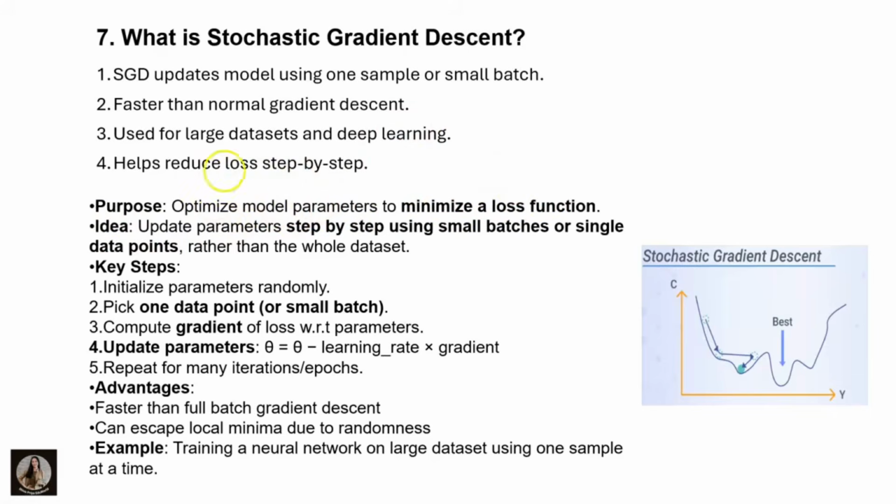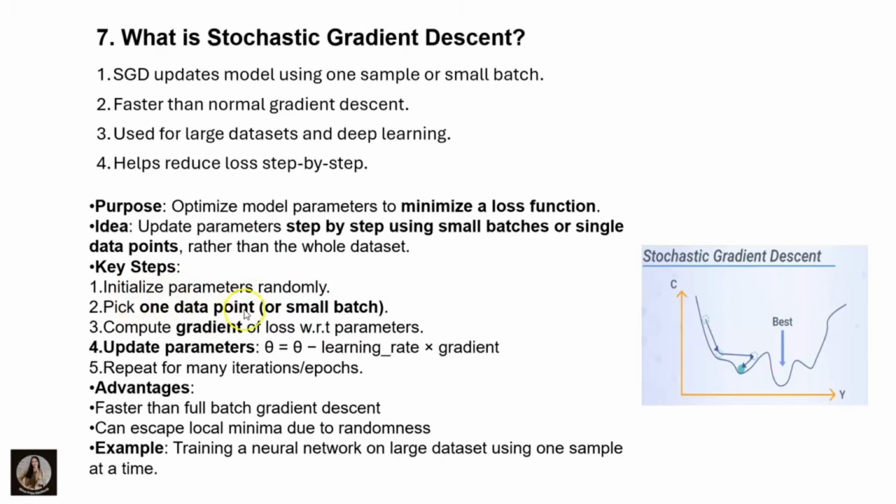The idea is to update parameters step by step using small batches or single data points rather than the whole data set. It doesn't use the whole data set; rather, it takes small batches or single data points step by step. Here the steps are: initialize the parameters randomly.